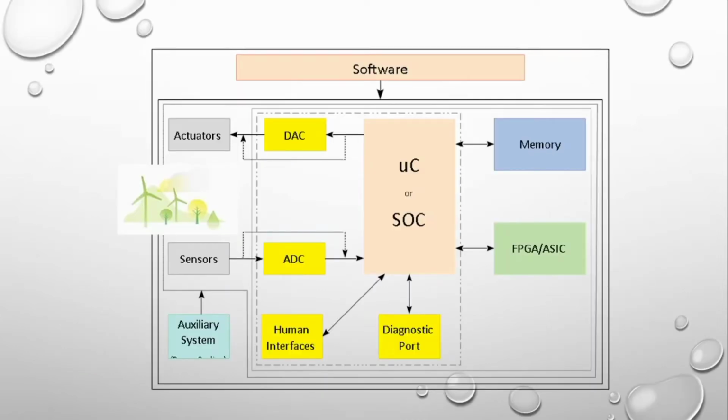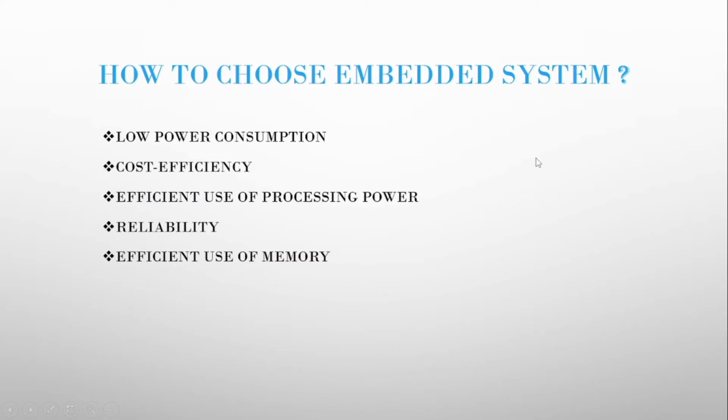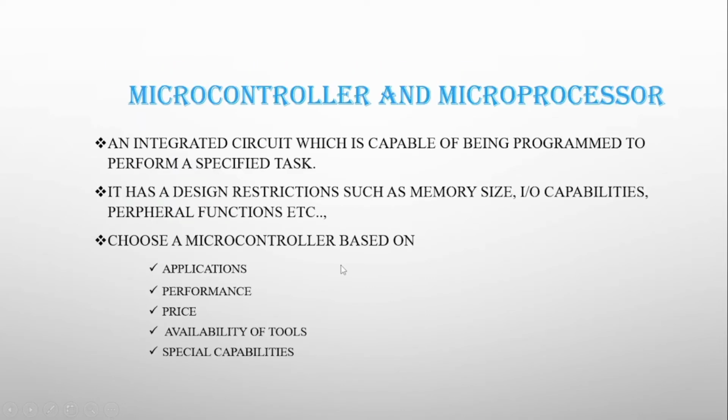This is the structure of embedded systems which contains digital to analog converter, analog to digital converter and sensors, human interfaces, diagnostic port, FPGA and memory. How to choose best embedded system? A system which consumes less power is one of the best embedded systems and it must have low cost and high efficiency, efficient use of processing power and reliability, efficient use of memory.